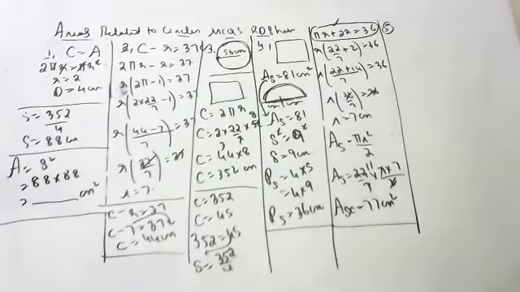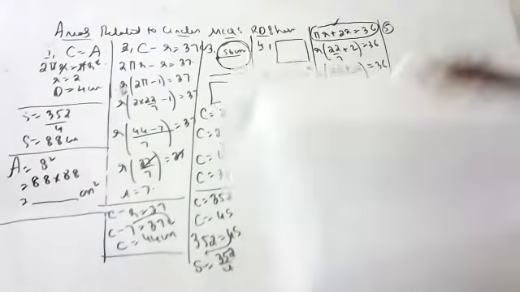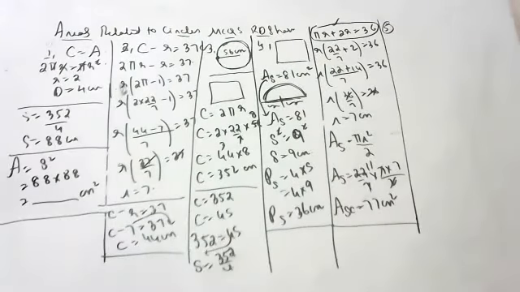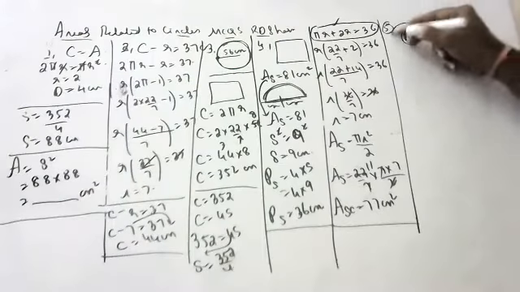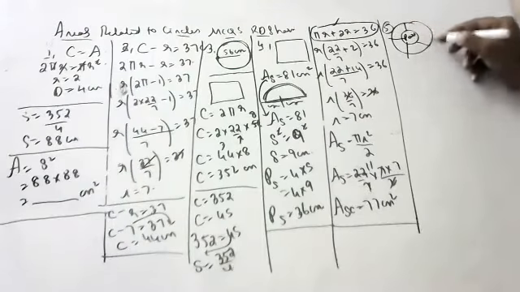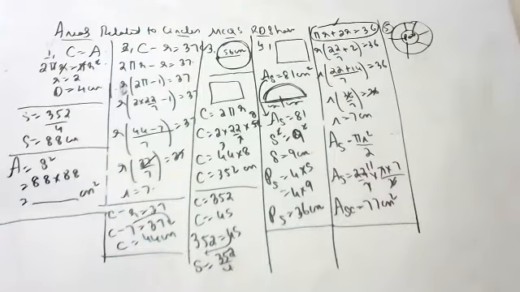One more sum will do. So question is like this, children. Fifth question. A circular park has a path of uniform width around it. There is a park, children. Around this park, uniform width is there. This park has a path of uniform width, for walking or jogging, whatever it is.